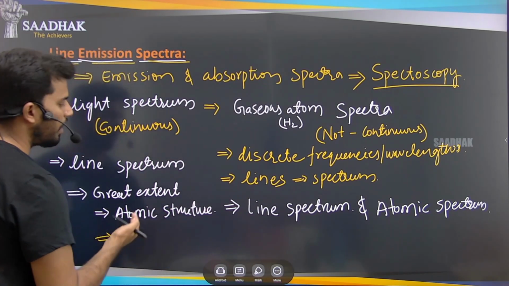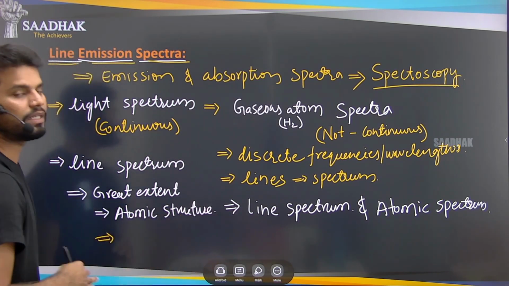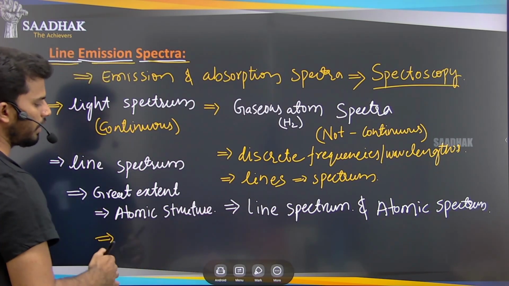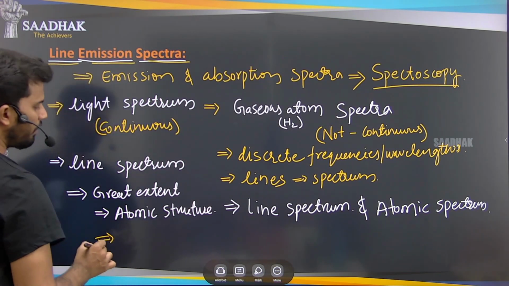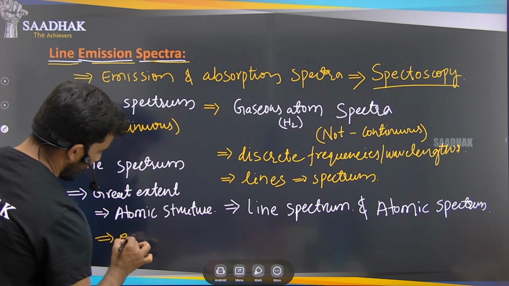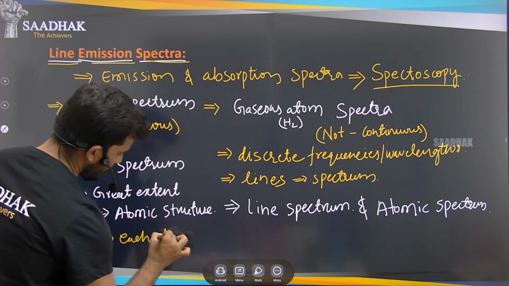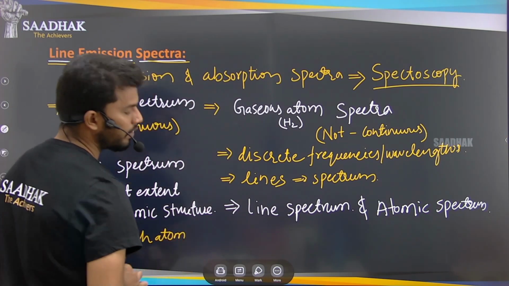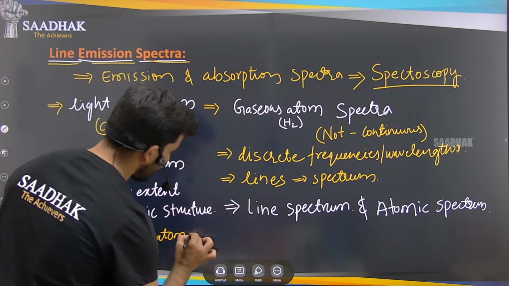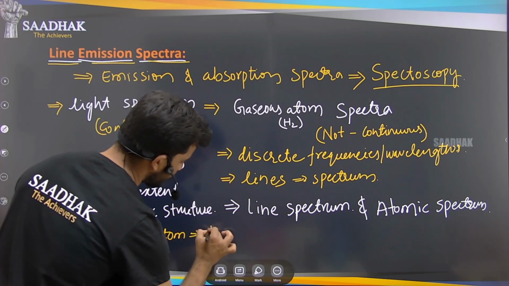So each atom has discrete spectral lines.